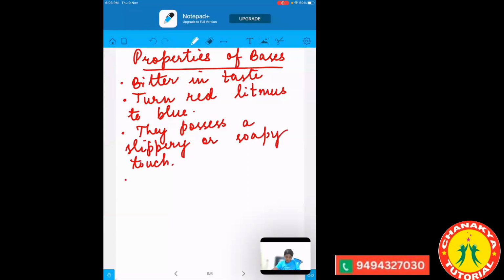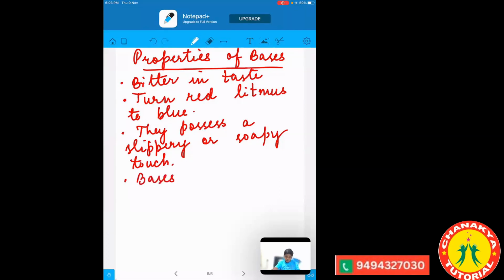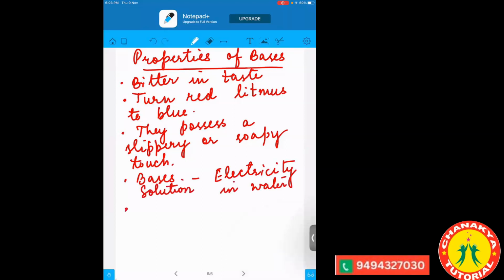Then, like acids, can they conduct electricity or not? Yes, right. In the same way, the solution of bases can also conduct electricity in water. Then next one, strong bases. Like we have strong acids, we have strong bases also.